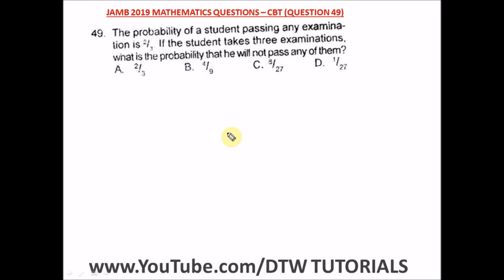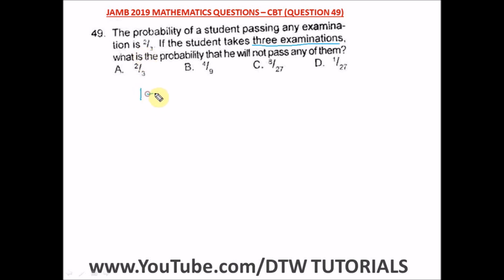Question 49 of the JAMB 2019 Mathematics Past Question, that's your UTME CBT exam. It says the probability of a student passing any examination is 2 over 3. If the student takes 3 examinations, what is the probability that he will not pass any of them? Okay, so if he takes 3 examinations, what's the probability he's not going to pass any of them? First of all, what's the probability that he won't pass even if it's 1 exam? I know probability of failure is just simply 1 minus probability of success.